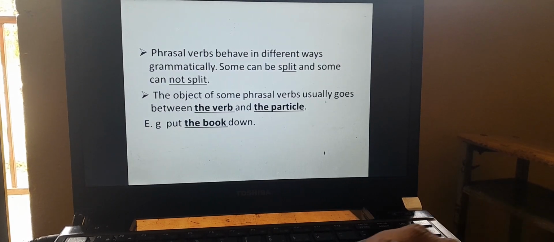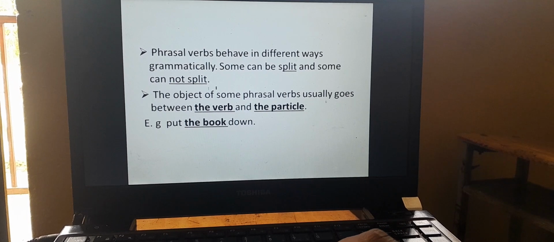Phrasal verbs behave in different ways grammatically. Some can be split and some cannot be split, which means you can divide or you cannot divide. There are some phrasal verbs that can be divided, and on the contrary, there are also some phrasal verbs that cannot be divided. So you should know this related to phrasal verbs.